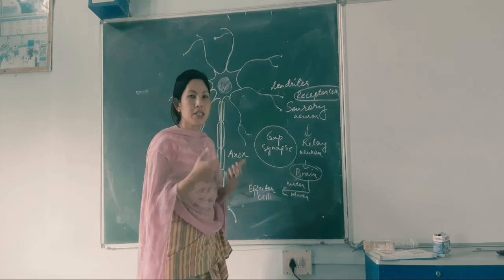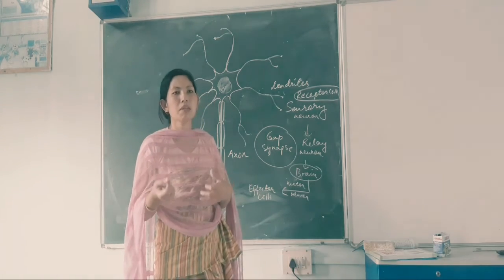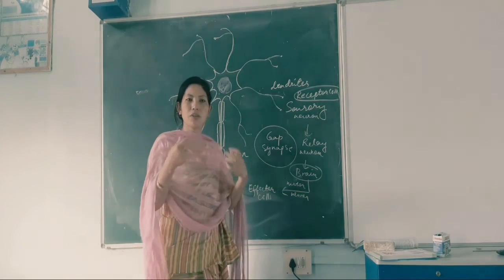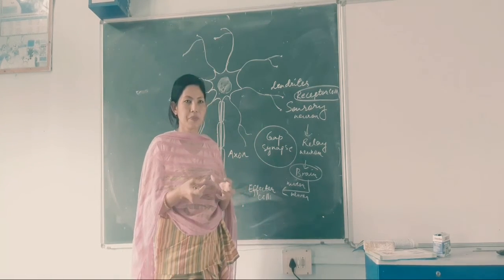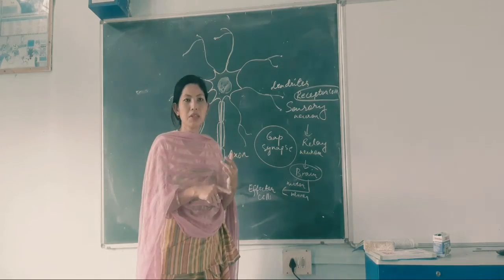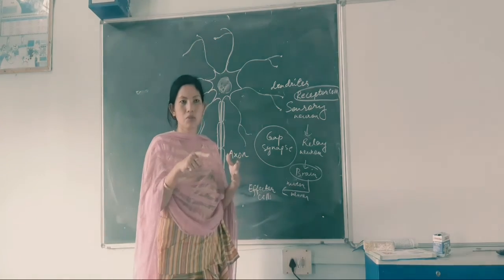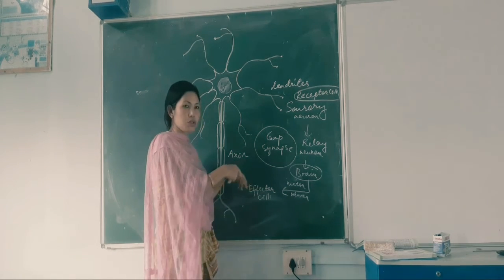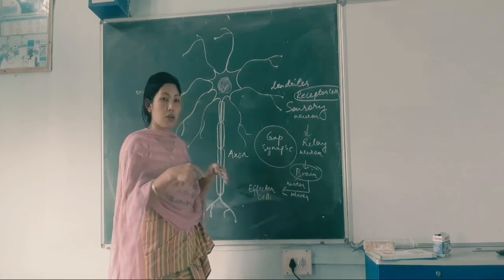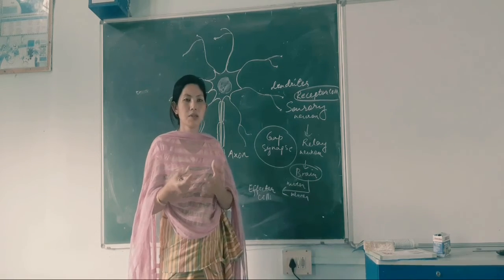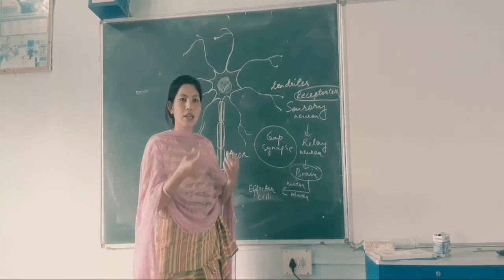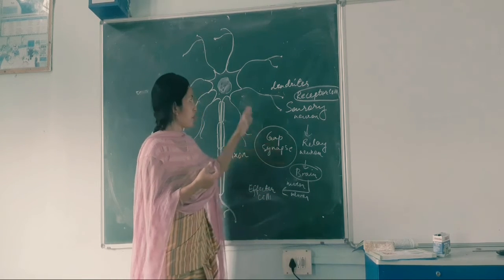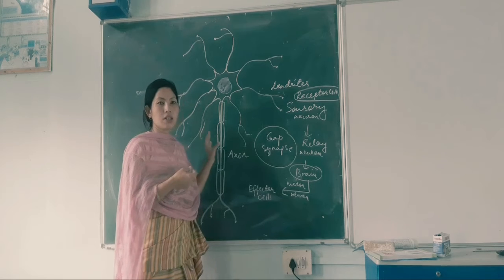So that movement is achieved through what kind of tissue? Muscle tissue. So here we can understand that all the different tissues are connected. It may be your epithelial tissue, your connective tissue, the muscle tissue, or the neural tissue. But neural tissue and muscle tissue are connected, especially with the voluntary muscles, which act according to our conscious will. So that is through the neuron or the nervous tissue.